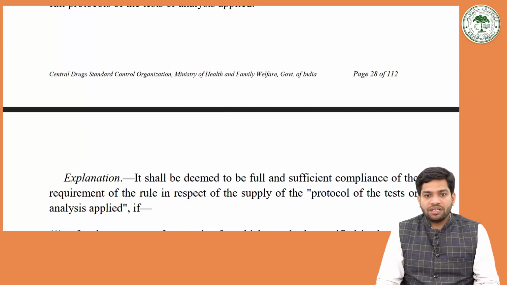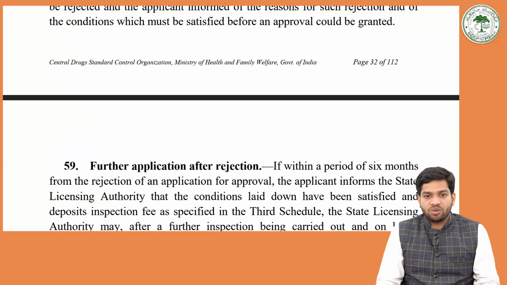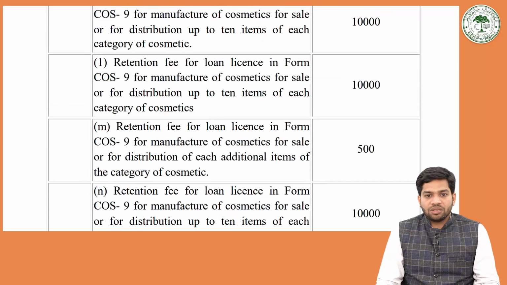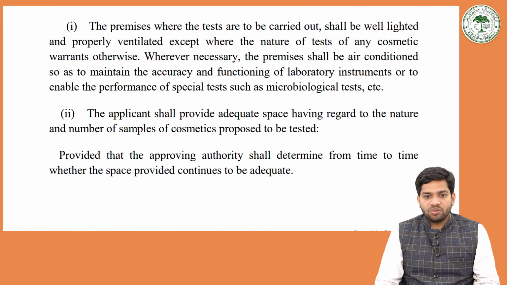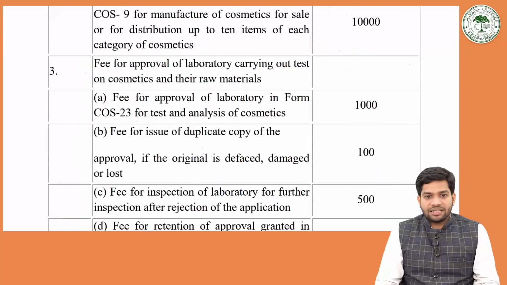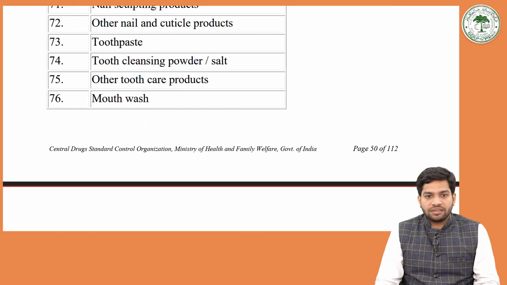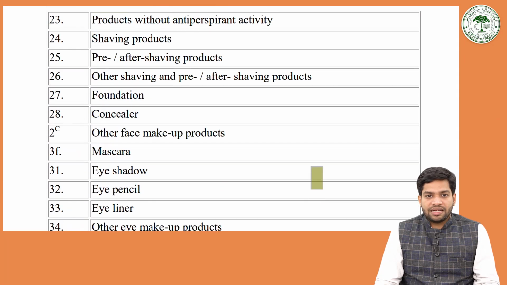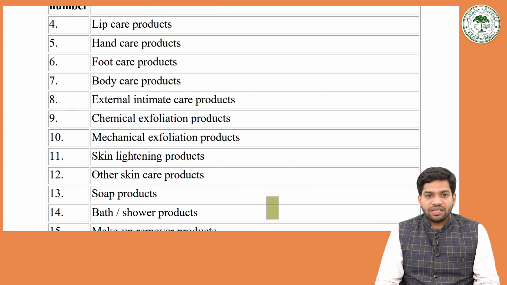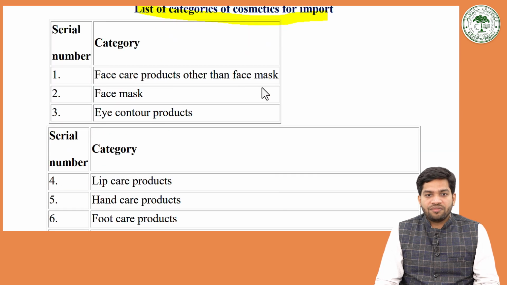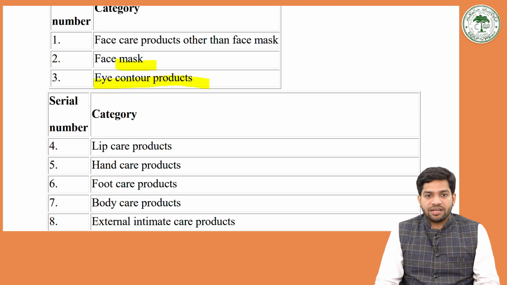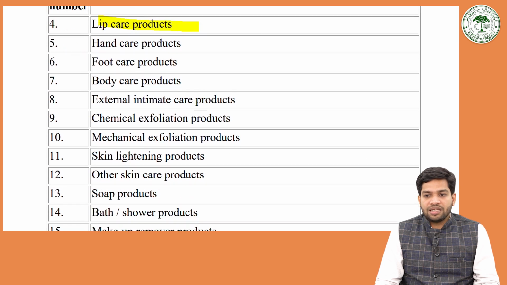There will be list of the cosmetics also, that these are all will be called cosmetics, and this all will be exempted from these rules. What all ingredients and what all, see, you can see this schedule. Categories, what does it mean by the cosmetics? A list of category of cosmetics for imports: face care products, face masks, eye contour products, lip care products, these all.